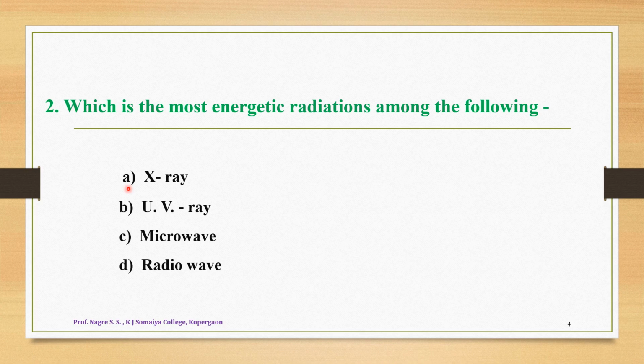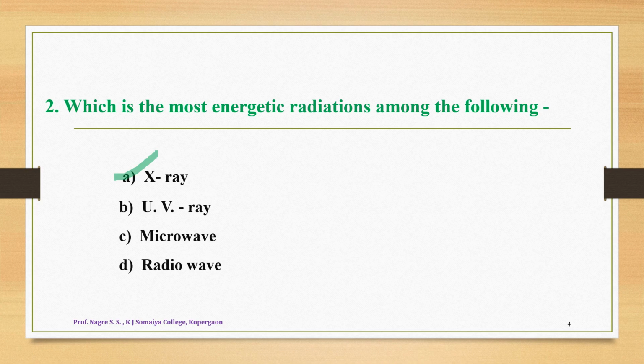So from the electromagnetic spectrum, among these four radiations, the radiation which is highly energetic is, the correct answer for this question number 2 is option A, that is X-rays are called the most energetic radiations among these four different electromagnetic radiations.